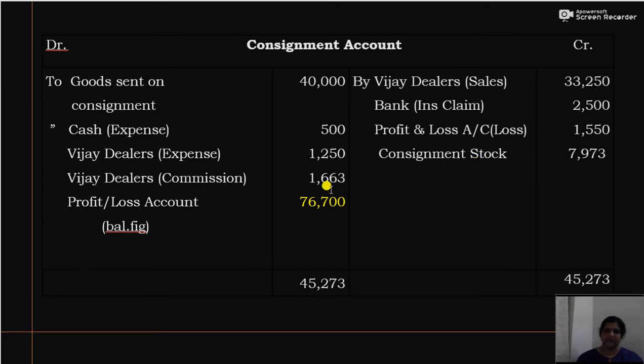So it is rounded off to 1663, or you can write 1662.5. Okay. Now we have to compute the consignment stock. Then again we have to compute the value of abnormal loss. So next is calculation of abnormal loss and also the calculation of consignment stock.